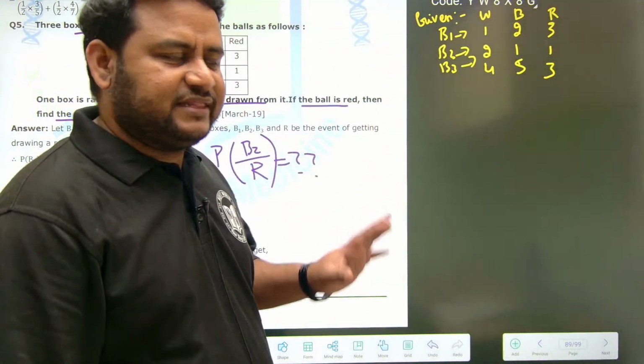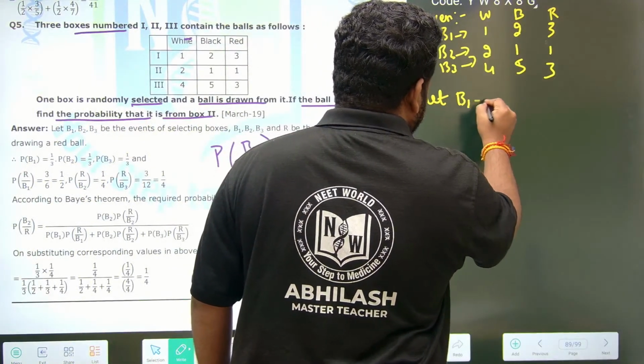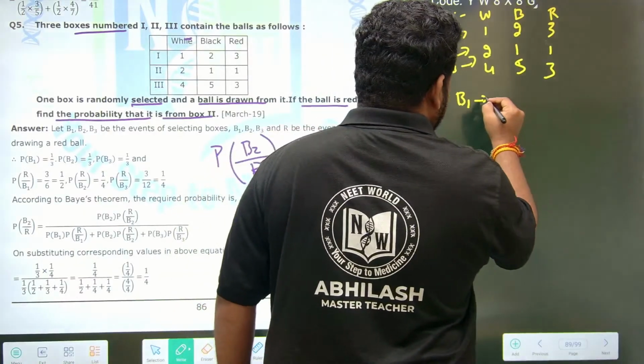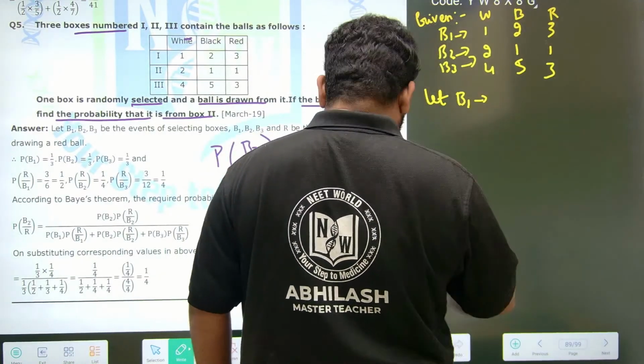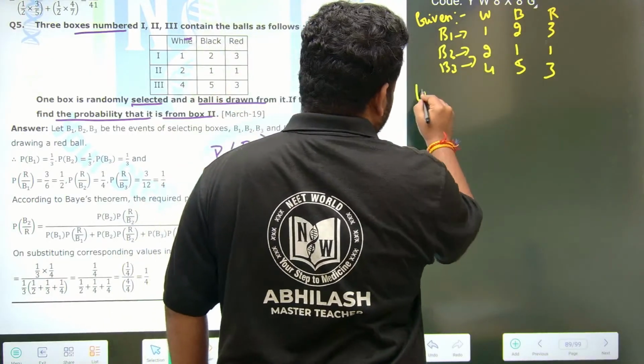We have to define the events. Let B1 be the event. Let event B1. We should write it as: let event B1.